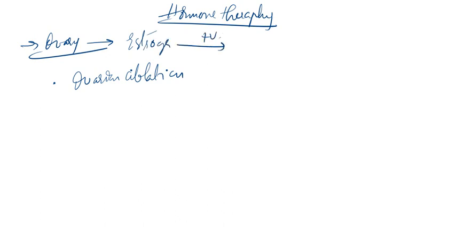Now the options that are present in case of hormone therapy, what are the options? Just we will check right now. Ovarian ablation. Someone might get a doubt like, sir, why are you disturbing the ovary? See, the ovary is the production center for estrogen. Now estrogen obviously has a positive effect on the cancer cells. Positive effect means it induces the cancer cells to undergo multiplication. So the cancer cells can easily multiply, divide, and the tumor as well as the malignancy also increases.